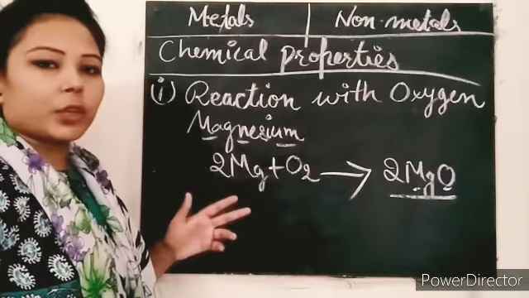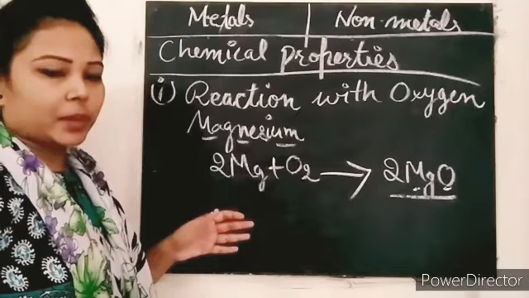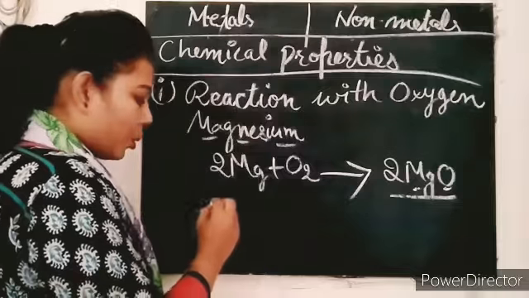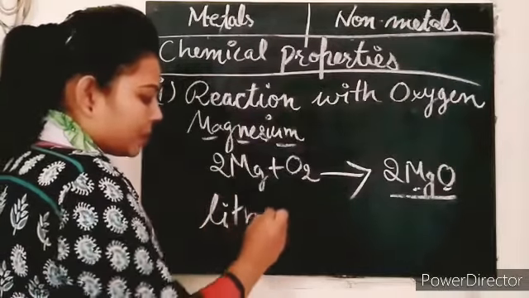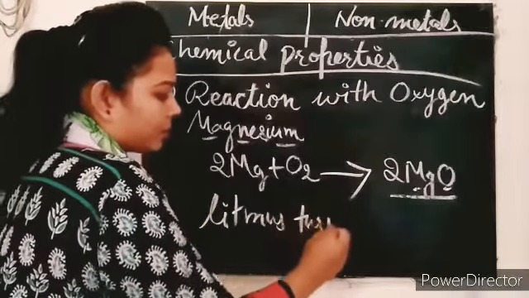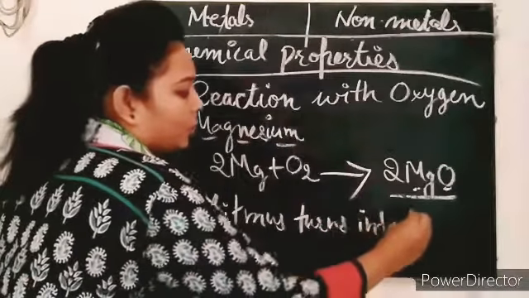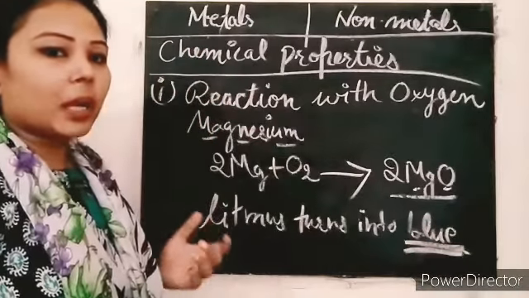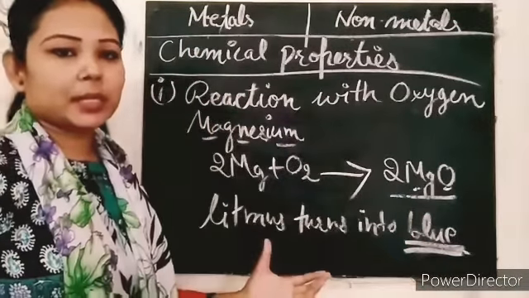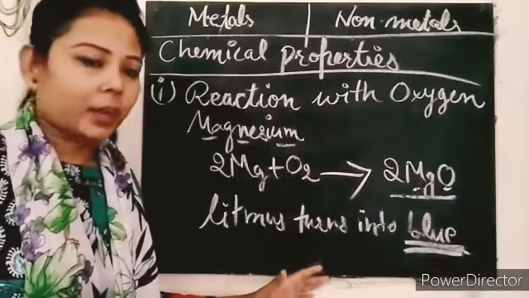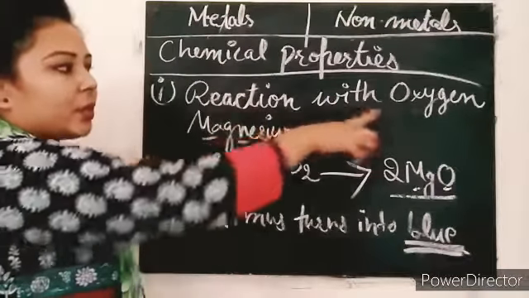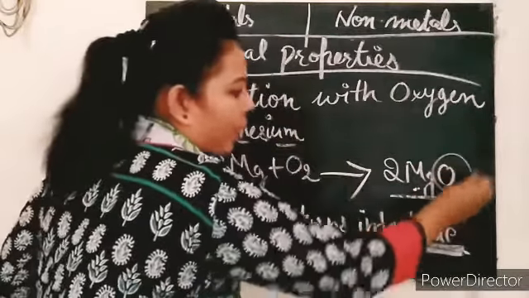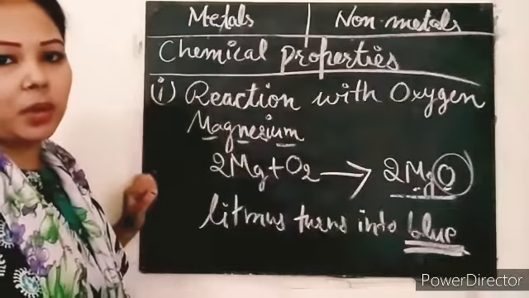And when this solution is put on litmus paper, what happens? The litmus paper turns blue. This blue color indicates that the solution is basic in nature. So when metals react with oxygen, they give basic oxides.